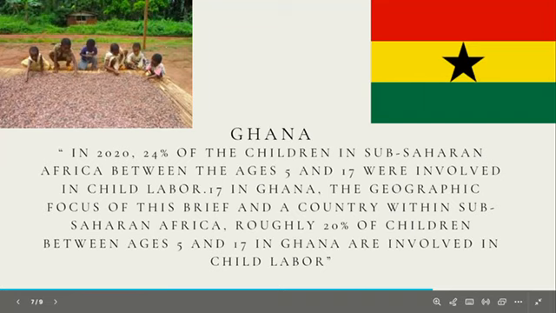In 2020, 24% of children in sub-Saharan Africa aged 5 to 17 were involved in child labor. In Ghana, about 20% of the children in the age group work. In nearby countries, Benin 22%, Nigeria 31%, and Togo 38% have even higher rates of child labor.